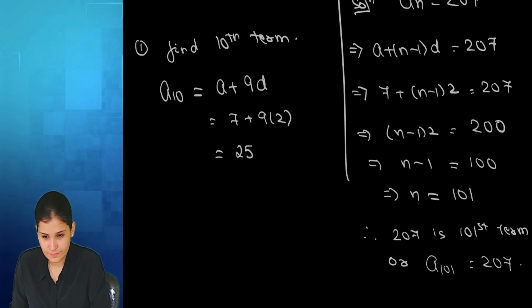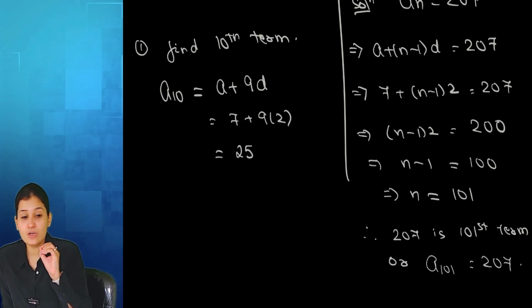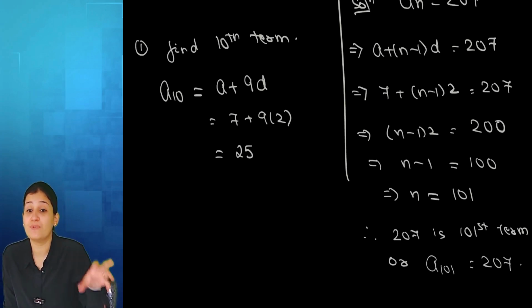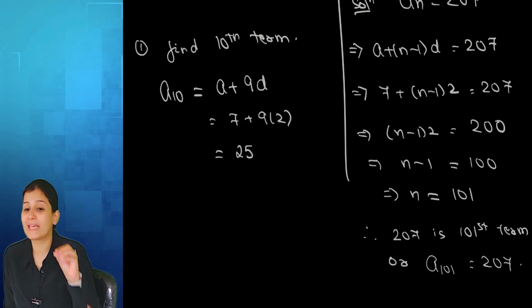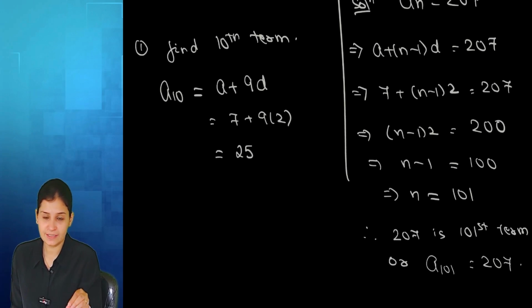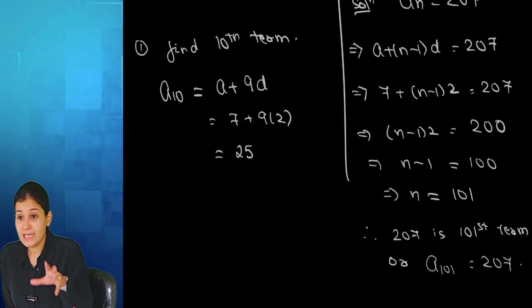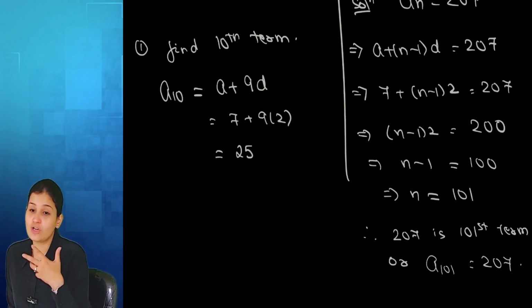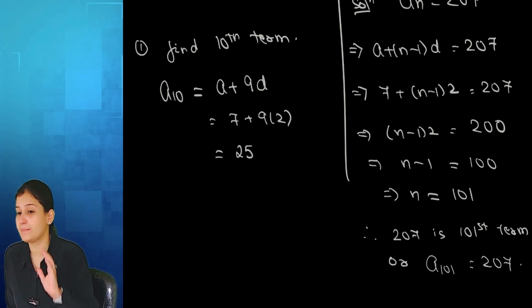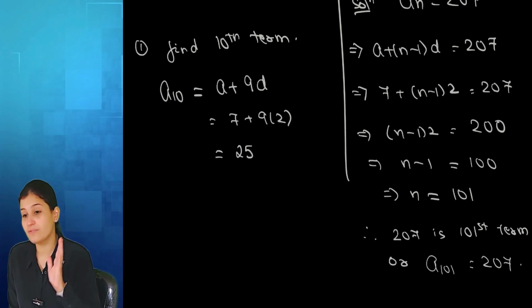One more time, I'm sorry. Explain with a different example. Okay. So remember, n is the location. n tells us which number is sitting where. Like in this case, with 207, I wanted to find out which location 207 is sitting in, right? So we got the value of n. Remember, n is the number of terms, that means we are counting. When we are counting, it is always going to be 1, 2, 3, 4, natural numbers. n can never be a decimal, can never be a fraction, can never be negative. n is always a natural number.